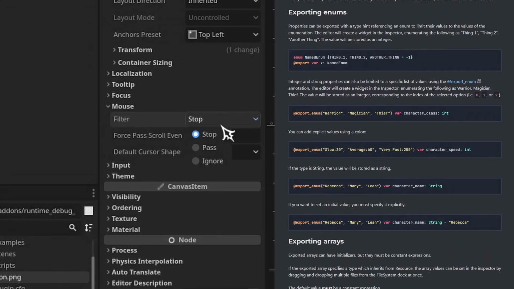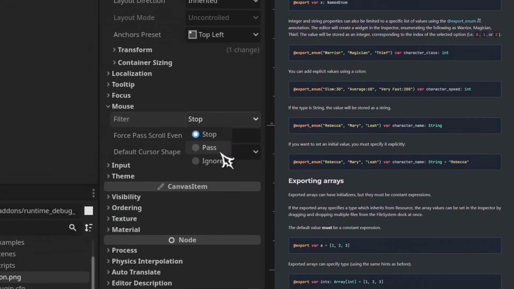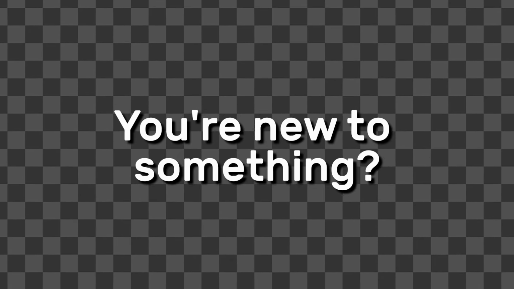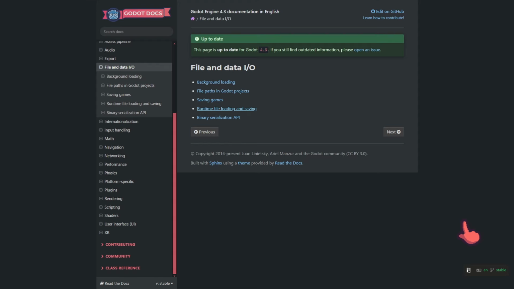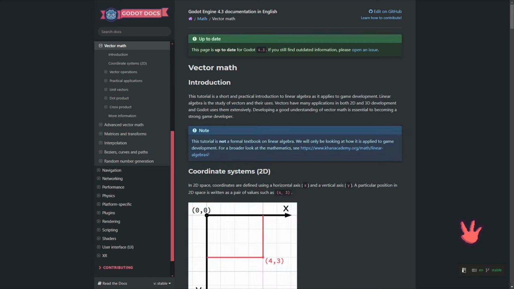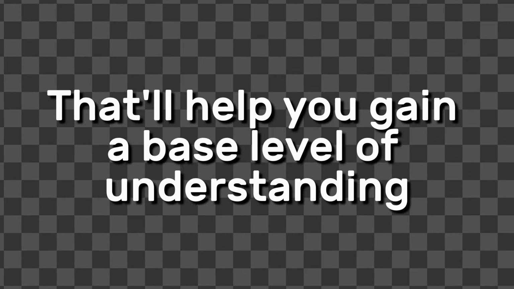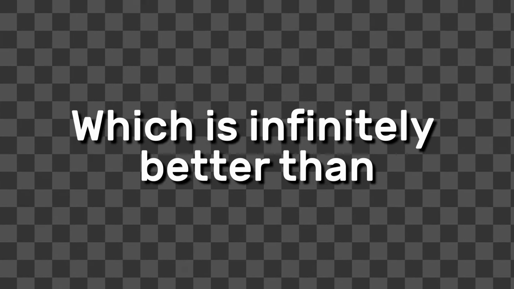I wonder if I can export all these special input fields that the editor uses for my own script properties. You're new to something. What is it? Writing to files? Working in 3D? Vector math? Multiplayer? Whatever it is, the manual has you covered. You're going to have a solid introduction that will help you gain a base level of understanding, which is infinitely better than starting from scratch. It won't turn you into a master at all those subjects, but you know what will?